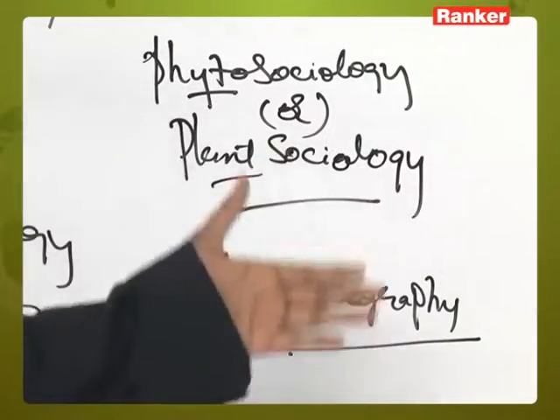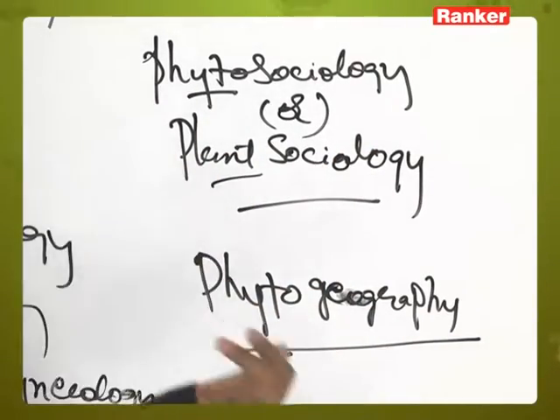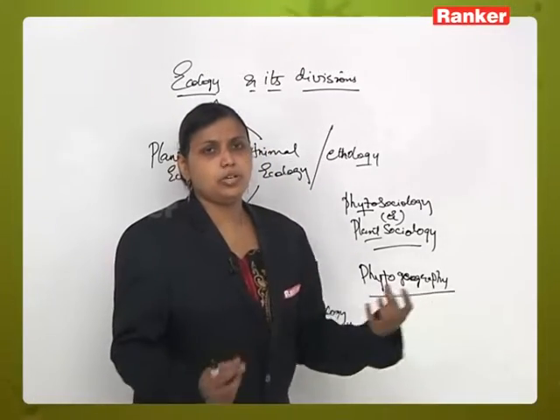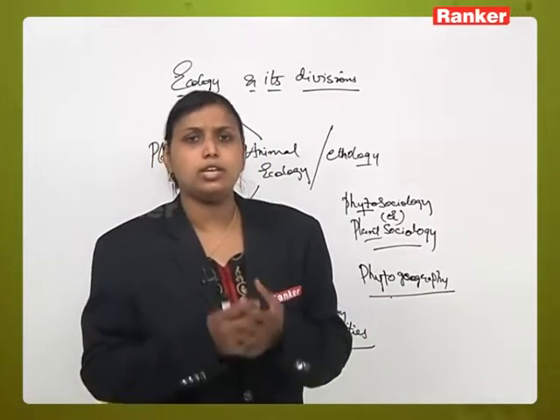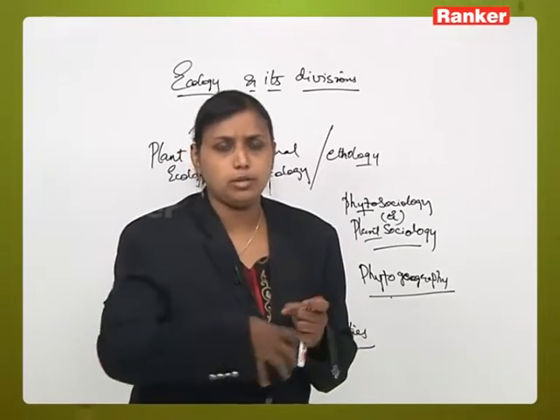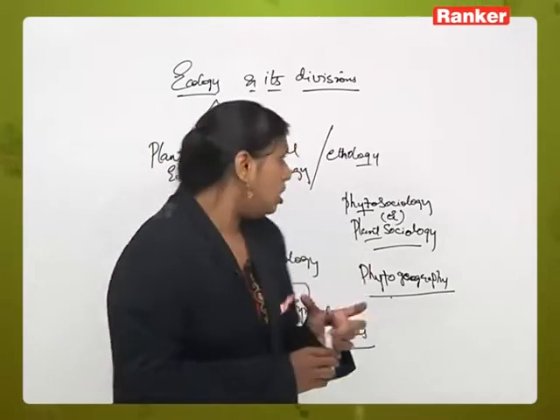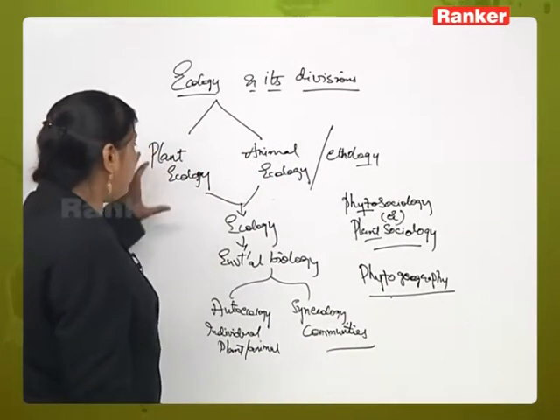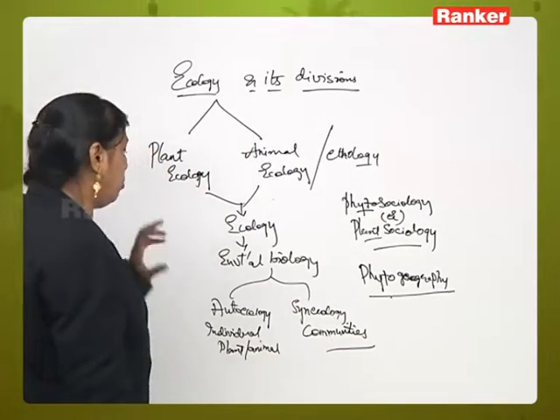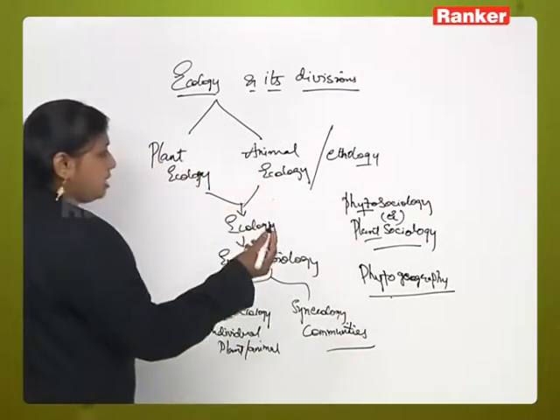There will be no very clean line of demarcation between plant sociology and plant geography, because both are more or less related to the study of the availability of plants in the land area and around the water bodies on the earth, and to their growth, distribution and migration. So these are different branches or types of ecology. Now some more important branches of ecology, for example, habitat ecology.